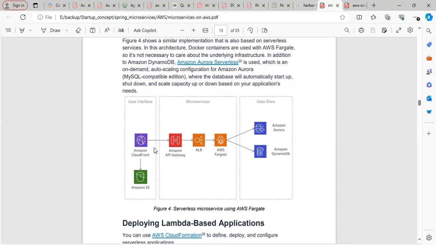Now, you can use API Gateway with a load balancer to a Fargate here. This is another way for implementation. So Amazon Aurora is a serverless database, right? And it is nothing but Aurora, I guess, if I'm not wrong, no, Amazon Athena is, I guess, for RDS.